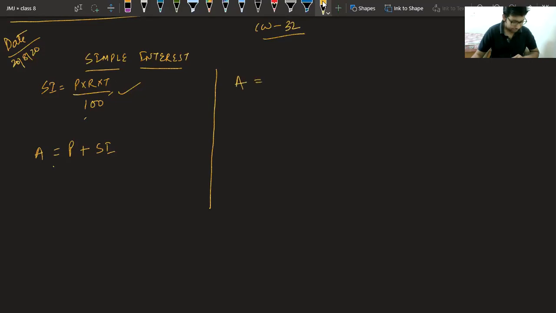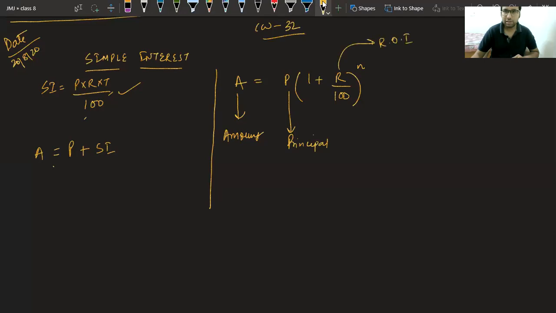Amount is given by, yes class, A = P into (1 plus R upon 100) power n, where A is your amount, P is your principal, R is your rate of interest, and n is the time period for which the compound interest is being calculated.